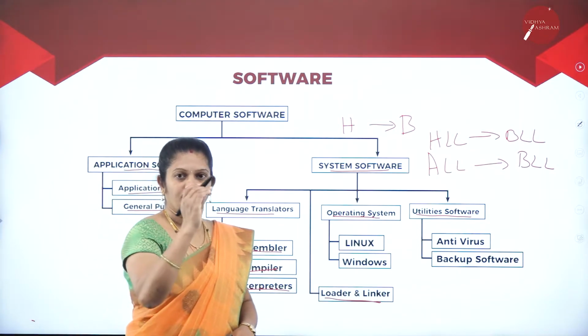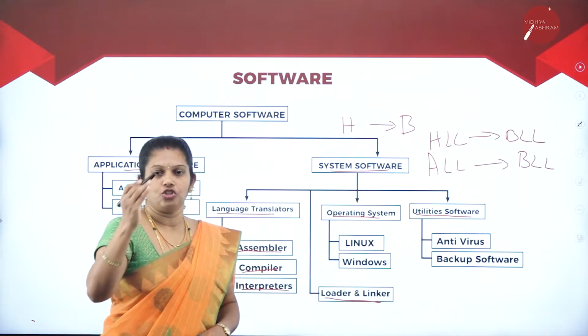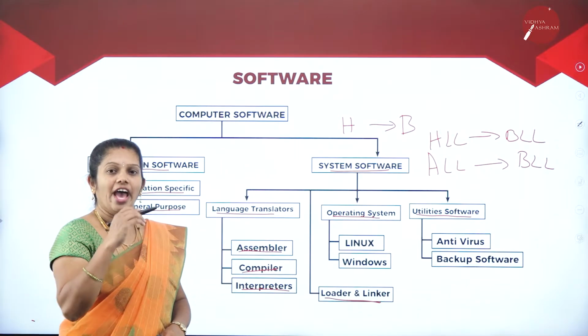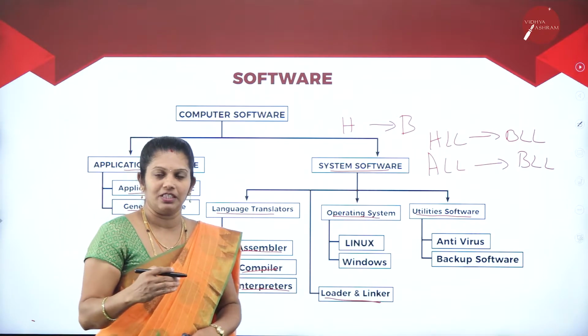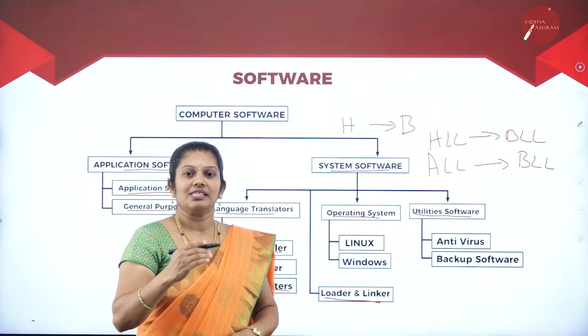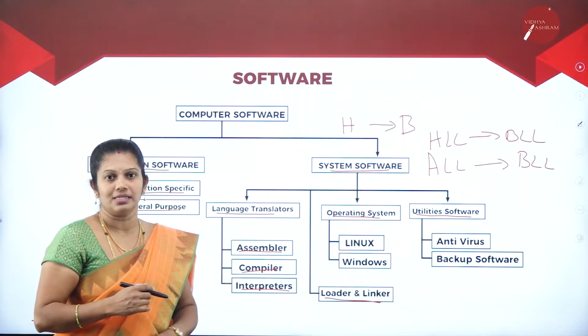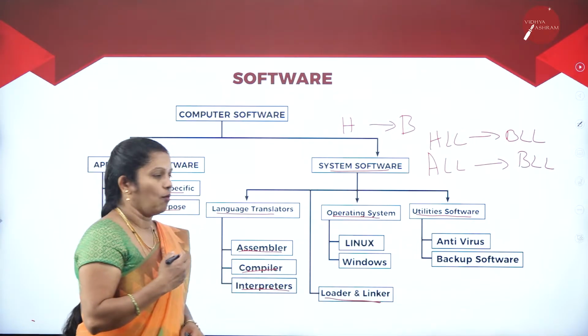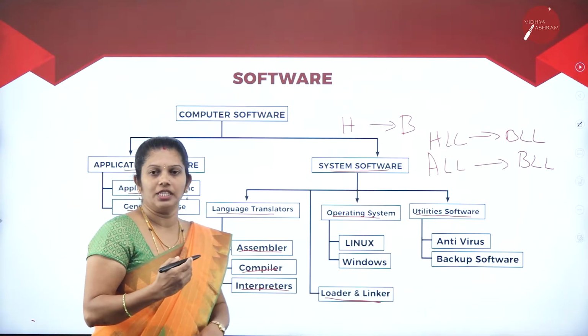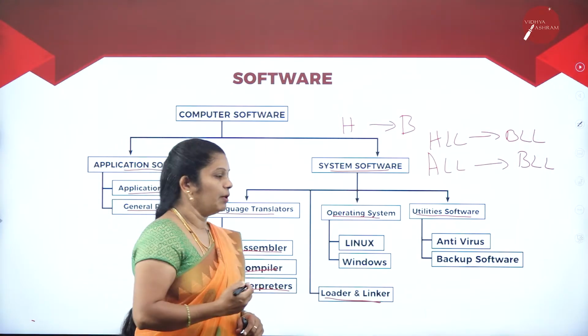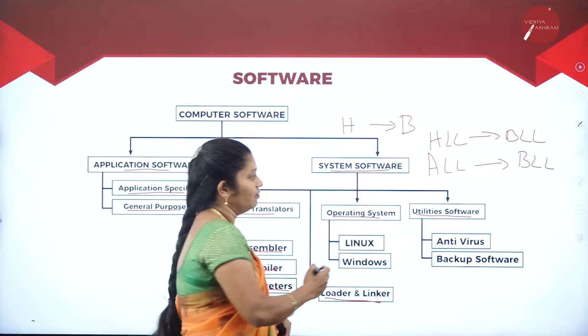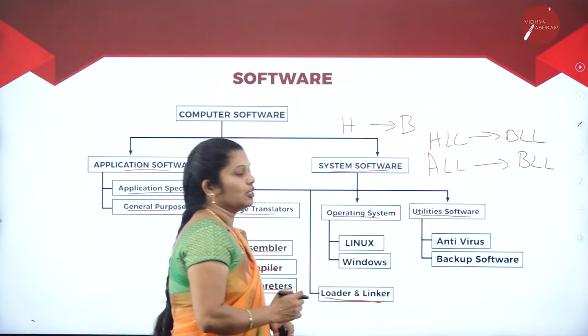For which job first priority has to be given, for which job second priority has to be given, everything it manages: device management, memory management, system management. All the operations are performed by using this operating system. And when we come to different types of operating system, Linux, Unix, Windows are all examples of operating systems. Next, we will move on to the utility software.